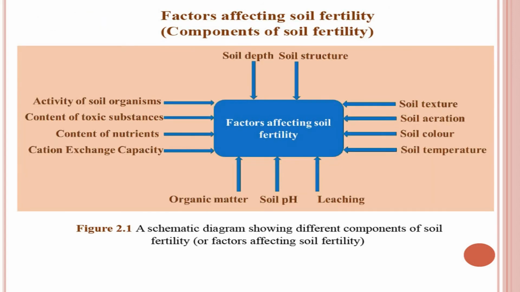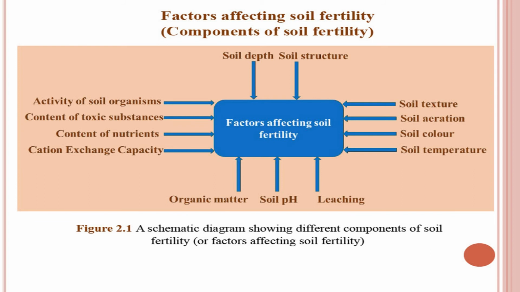Let us see some factors that affect soil fertility. They are also called components of soil fertility. Friends, there are a number of components which affect soil fertility. They are soil depth, soil structure, soil texture, soil aeration, soil color, soil temperature, activity of soil organisms, content of toxic substances, content of nutrients, cation exchange capacity, organic matter, soil pH, leaching, etc. So, these are the important factors which affect fertility.